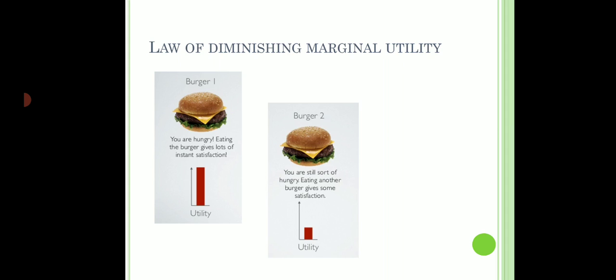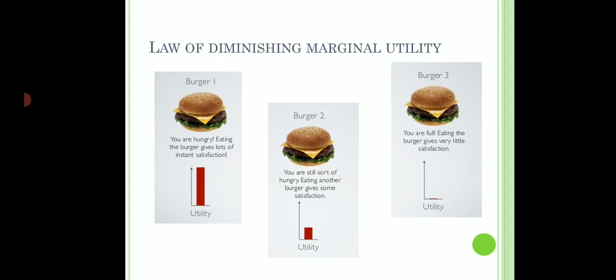And let's say my friend pushes me to buy another, third burger. That burger might give me almost negligible satisfaction. The utility is going to fall further. And if I eat even the fourth burger, I might even vomit. So that means the satisfaction can go negative as well. The utility can go negative as well.